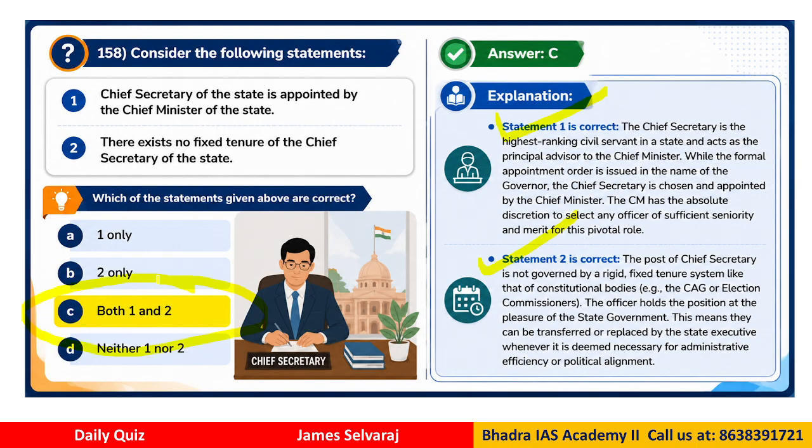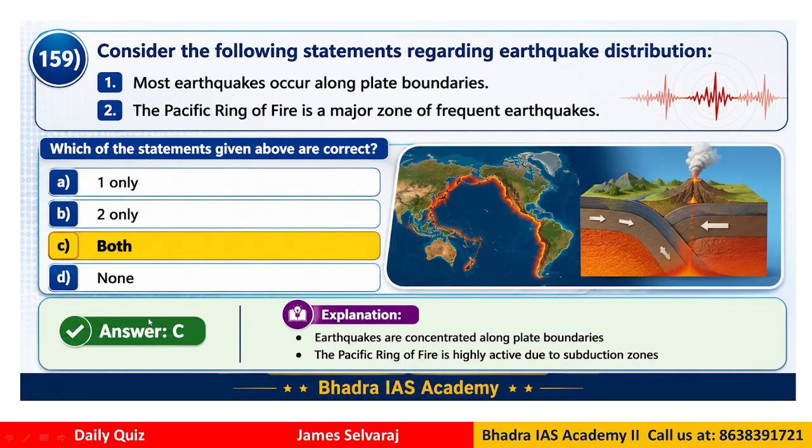If you look at statement 1, the Chief Secretary is the highest ranking civil servant in the state and acts as the principal advisor to the Chief Minister, right? Now statement 2 is also correct. The post of the Chief Secretary is not governed by a rigid fixed tenure like other bodies such as the election commissioner, etc. Okay. So this means they can be transferred or replaced by the state executive whenever it is necessary. Clear now? So the Chief Secretary can be changed at any time. There is no fixed term. So therefore both the statements are correct. Therefore the answer is C, both 1 and 2.